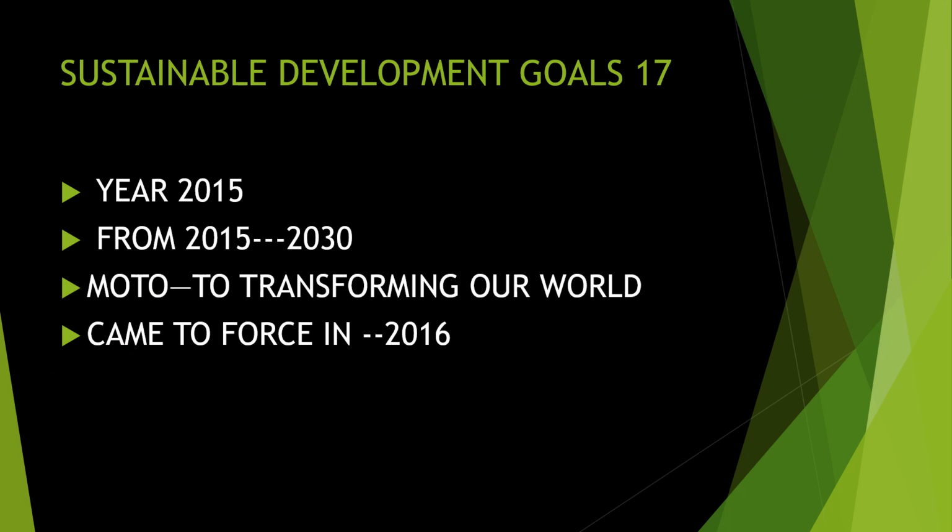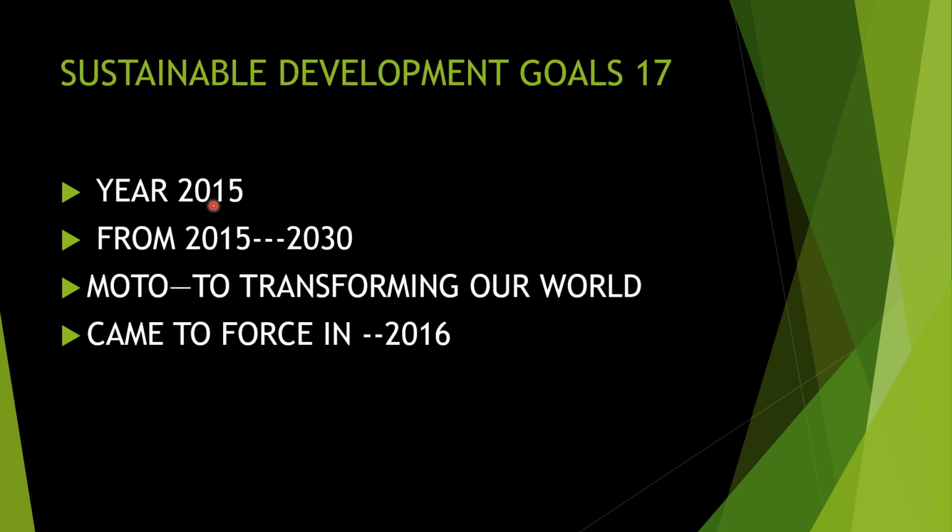So sustainable development goals. There are 17 goals in sustainable development. In the previous video, we studied about the millennium development. How many goals are there? 8 goals. Okay. And in sustainable development goals, there are 17 goals. It started in the year 2015. Okay. The year is 2015. Don't forget about it. You have to study the year.